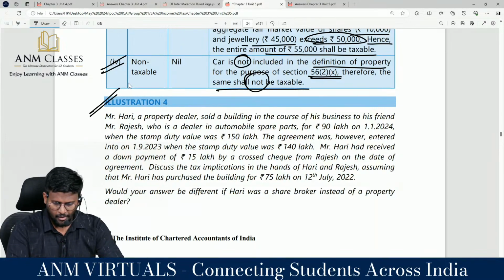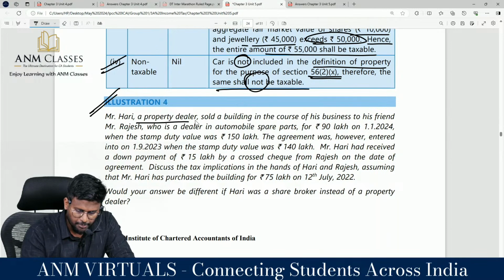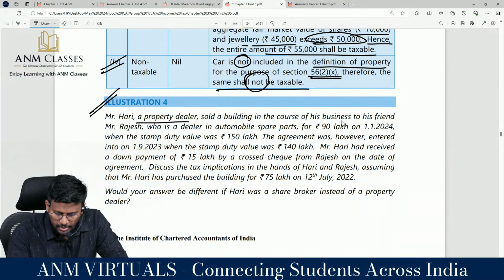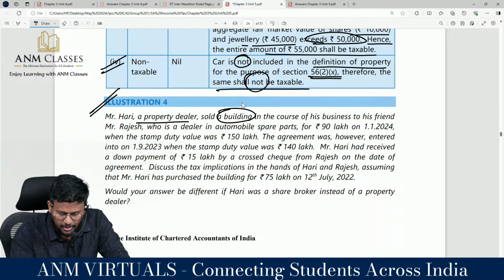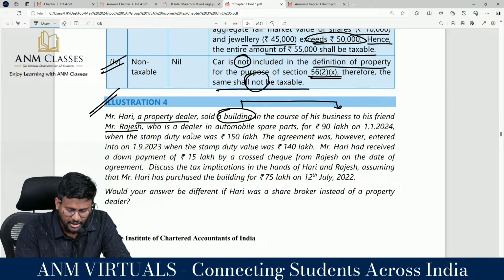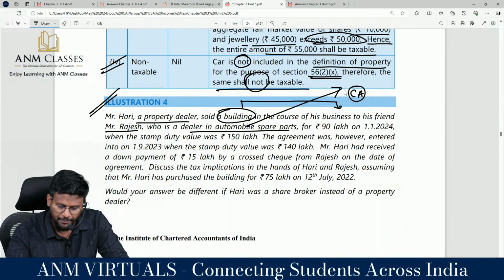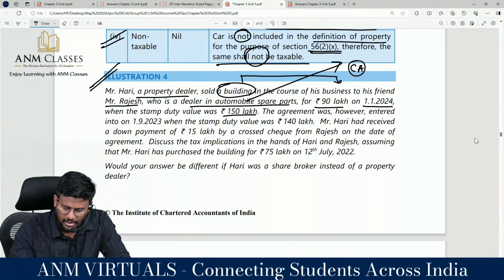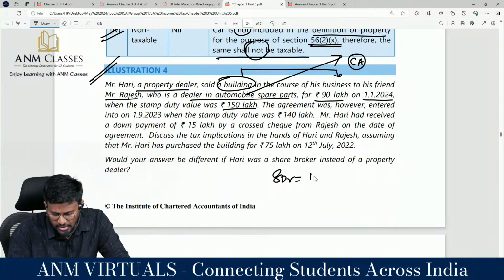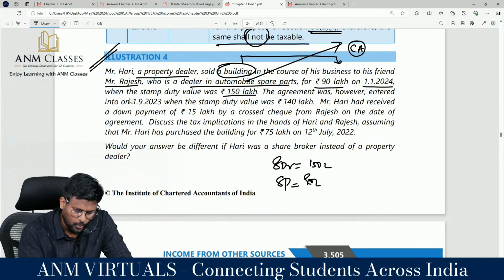Comfortable? I'm moving into illustration number 4. Mr. Hari, a dealer in property, sold a building held as business stock-in-trade to his friend Mr. Rajesh, who is a dealer in mobiles. For Rajesh it is a capital asset, correct? The sale price was 140 lakh on 1/1/2024, when the stamp duty value was 150 lakh. We have done this question in the class. The agreement was entered into on 1/9/2023.